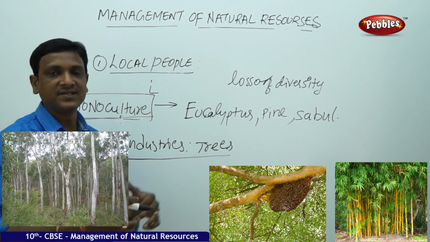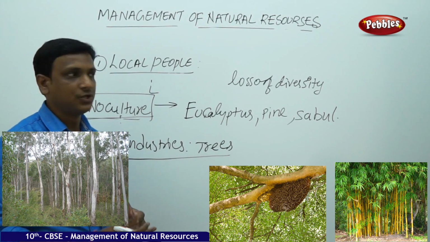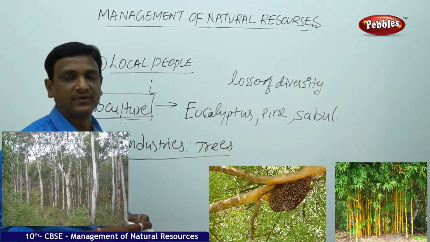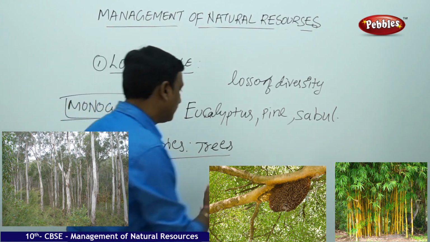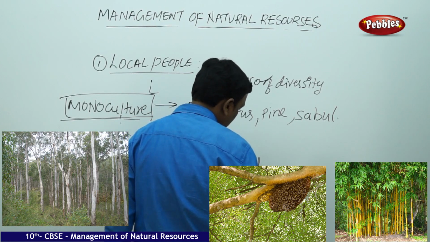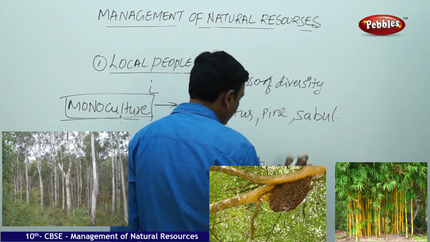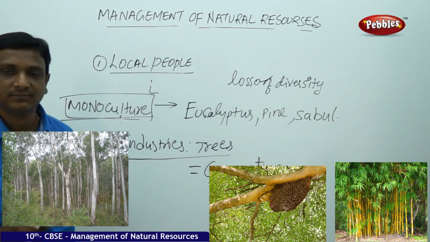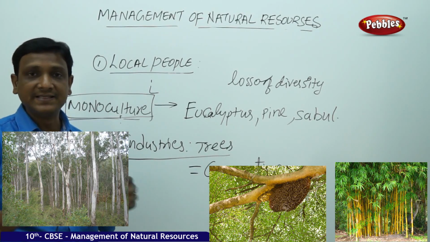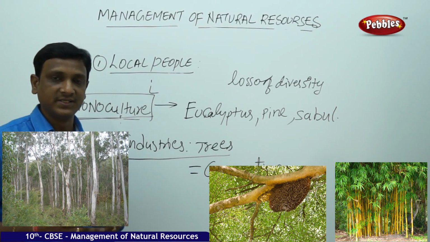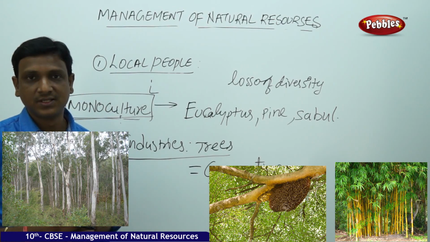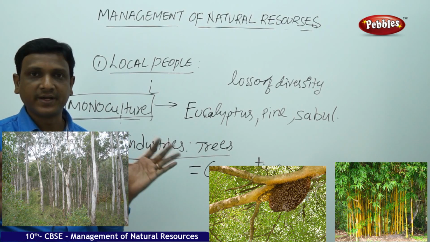So the government recognized that. When they are doing these kinds of activities, it leads to loss of diversity. The government recognized that loss of diversity is there. So the government started conservation of forest land. Initially, the government started protecting. Yes, we have to protect that. These animals are becoming extinct. These days we are not able to see the lions. We are not able to see the tigers. We are not able to see the rhinos, elephants. So earlier they started protecting these big animals.